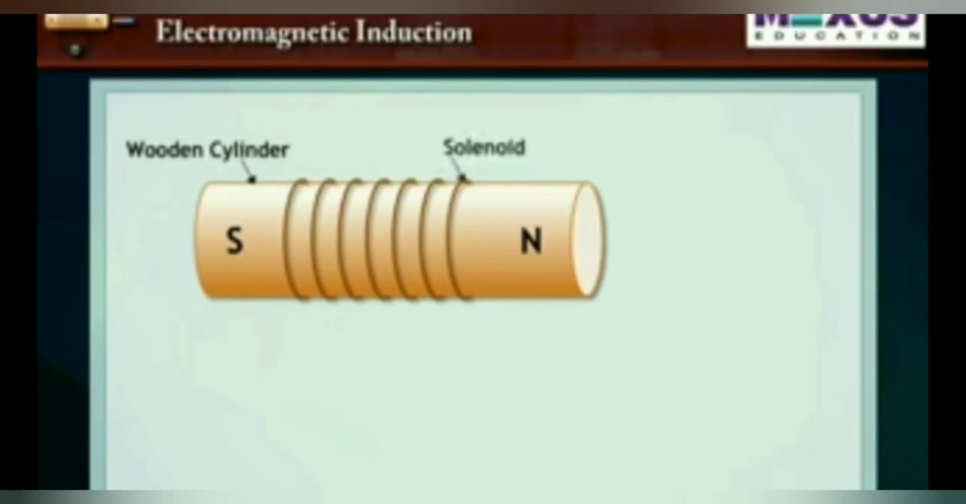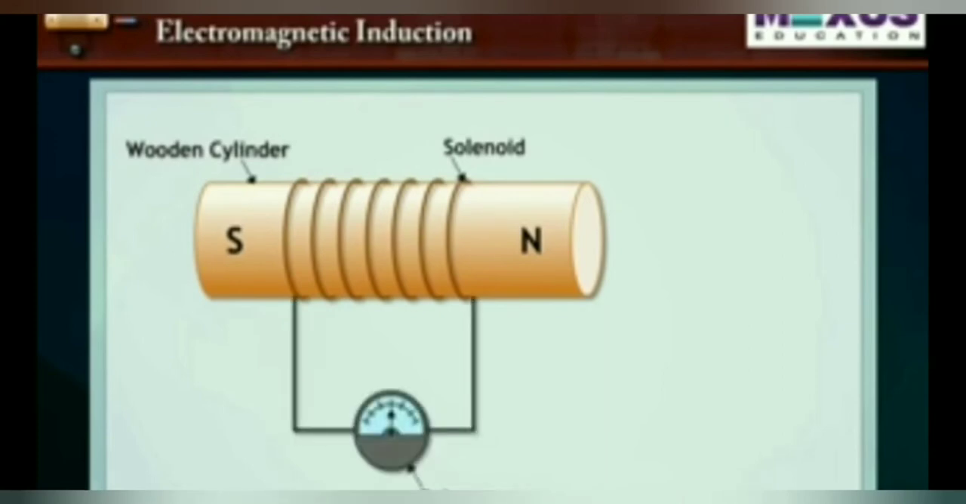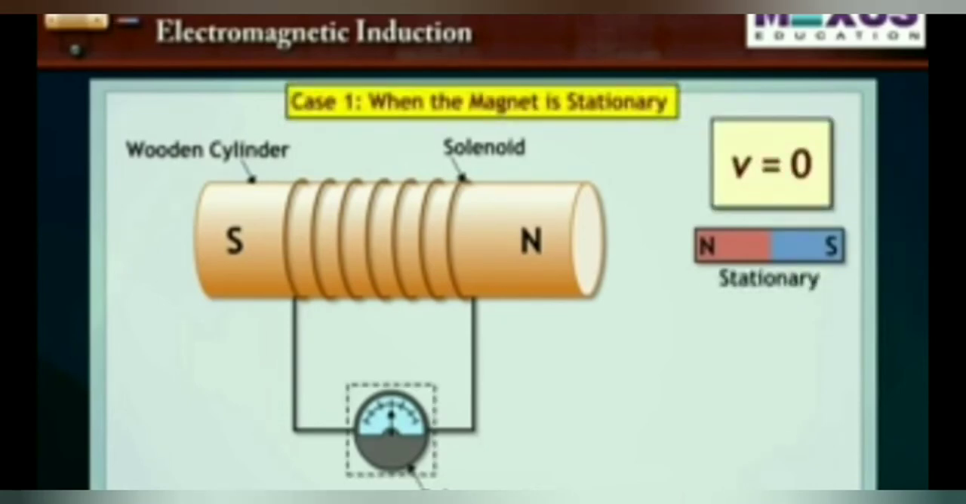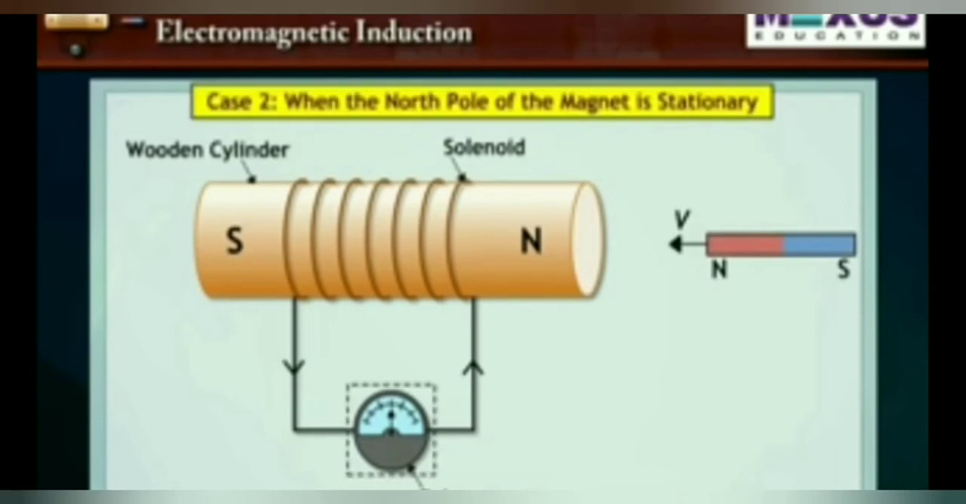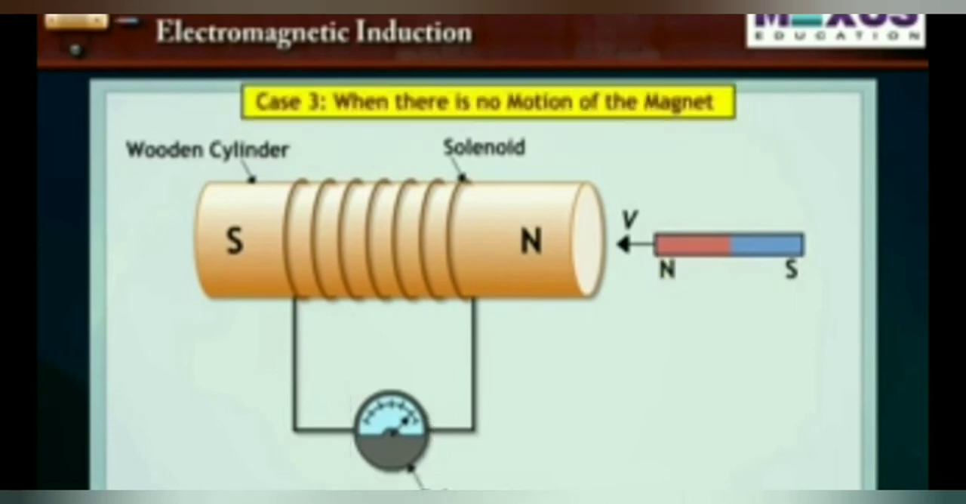See, we have taken a solenoid. You all know what a solenoid is: insulated copper wire wound over a hollow insulated cylinder, and in place of a battery we connect it with a galvanometer. Now when the magnet is stationary, you are not moving the magnet, in that case there will be no deflection in the galvanometer. But as soon as you bring the north pole near the coil, what will happen? See, there is some deflection in the galvanometer and current starts flowing in the coil.